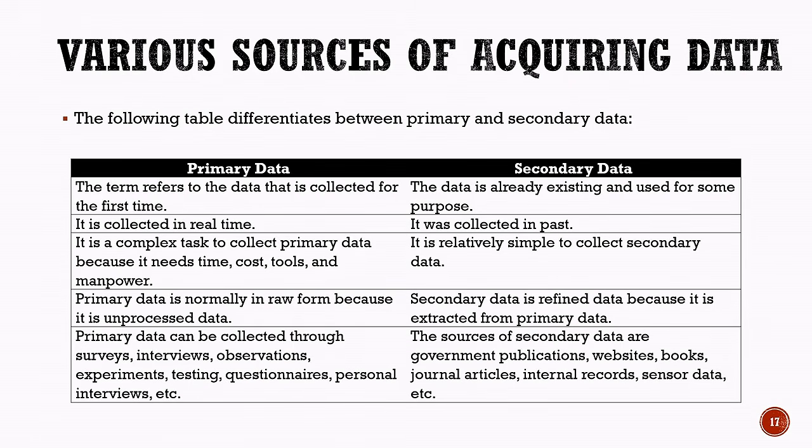On the other hand, secondary data is data that already exists and is used for some purpose. It was collected in the past and is relatively simple to obtain. Secondary data is generally refined because it has been extracted from primary data. Common sources of secondary data include government publications, websites, books, journal articles, internal records, and sensor data. So, the key difference is that primary data is collected directly and for the first time, while secondary data is obtained from existing sources.